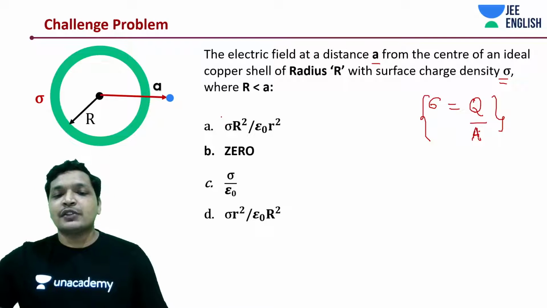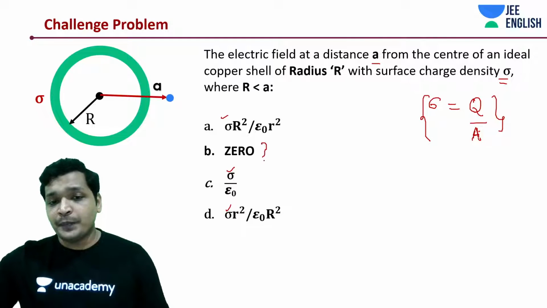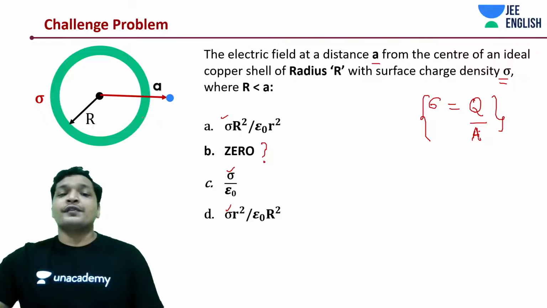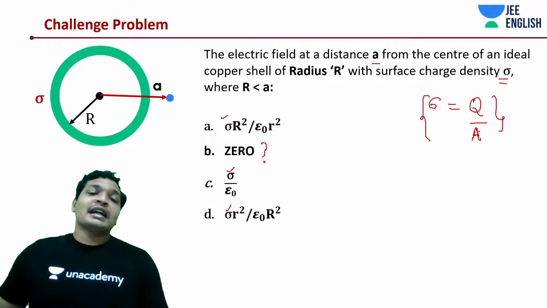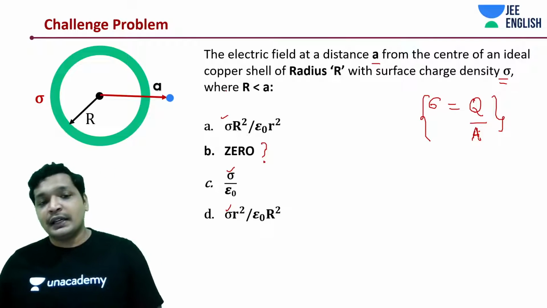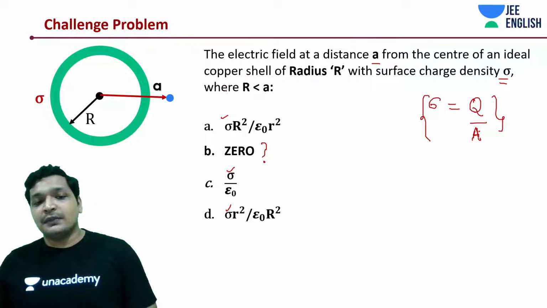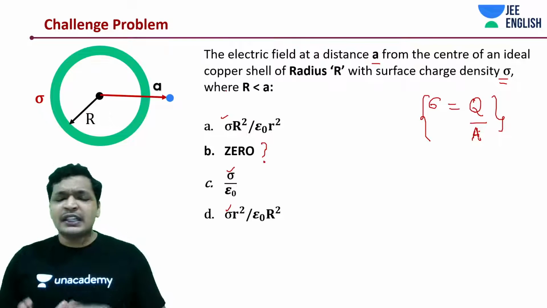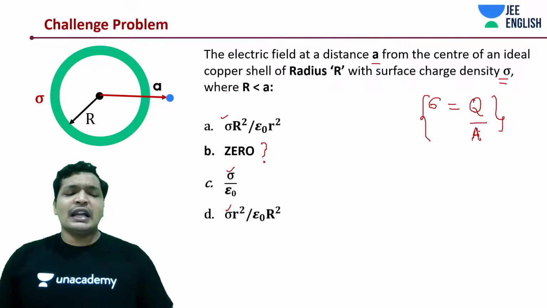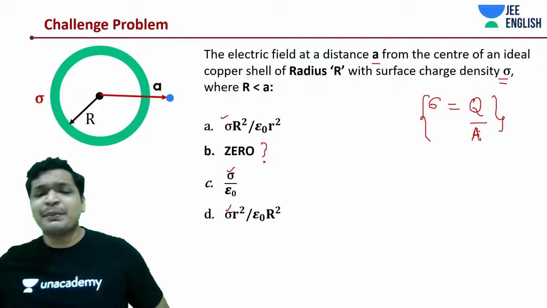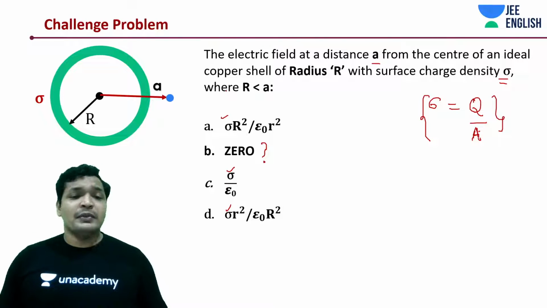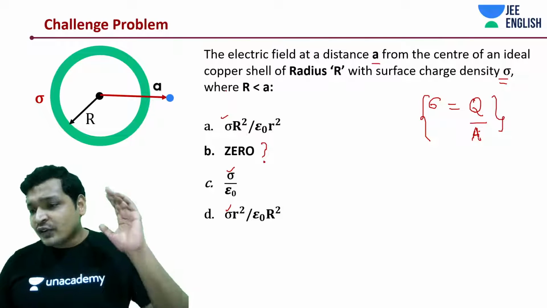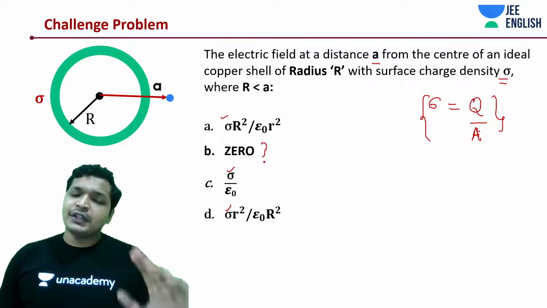Everything is given in terms of sigma. Do you think in this case it's going to be 0, or if it's for a point which is lying at a distance greater than the radius, or at a distance farther from the radius? There is a very interesting thing that you'll notice, and I believe we discussed this at the beginning during Coulomb's law, and we'll come to this conclusion by the end of this program. But get started on it, have a look at it. It's quite an easy problem. All you need to do is apply Gauss law.